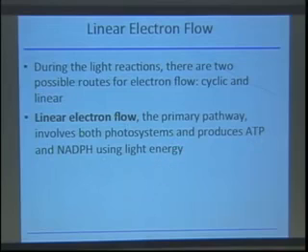Just as we saw in oxidative phosphorylation, the synthesis of ATP is not a direct consequence of the interaction of these photosystems with light. It's an indirect consequence, because these electron transport pathways that are triggered by interaction with photons lead to the production of a proton gradient. Once again, very analogous to oxidative phosphorylation, the proton gradient will end up driving ATP synthase by chemiosmosis. In other words, the high concentration of protons on one side of the membrane travels down its concentration gradient through these big ATP synthase complexes that we looked at in the previous lecture, driving ATP synthesis, very similar to what we've seen in mitochondria.